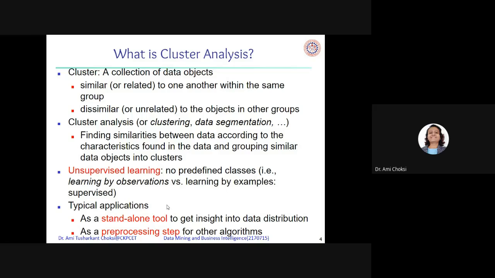Typical applications: as a standalone tool to get insight into data distribution, or as a pre-processing step for other algorithms. If you remember, we have learned the K-means clustering algorithm in data pre-processing, isn't it?